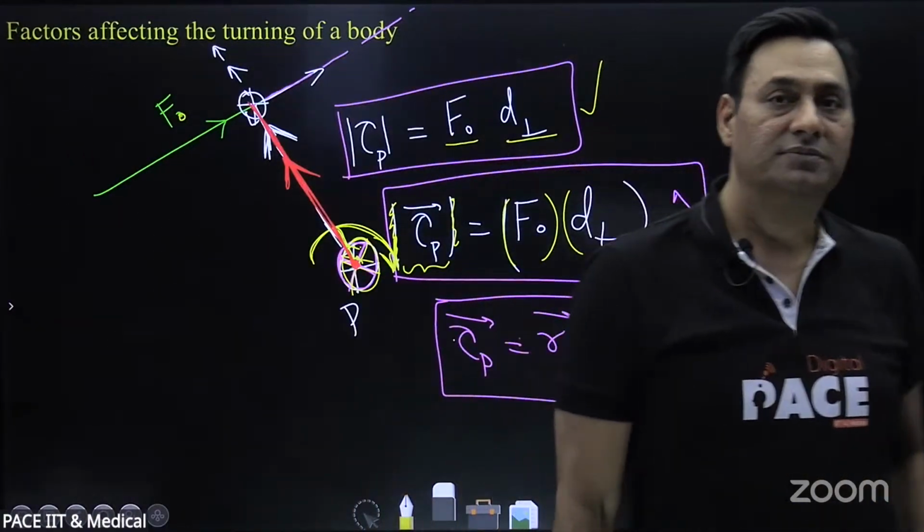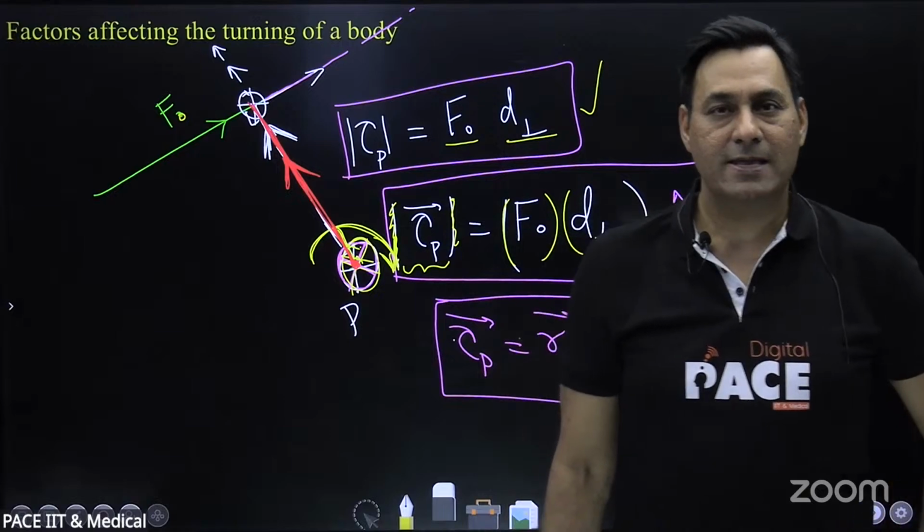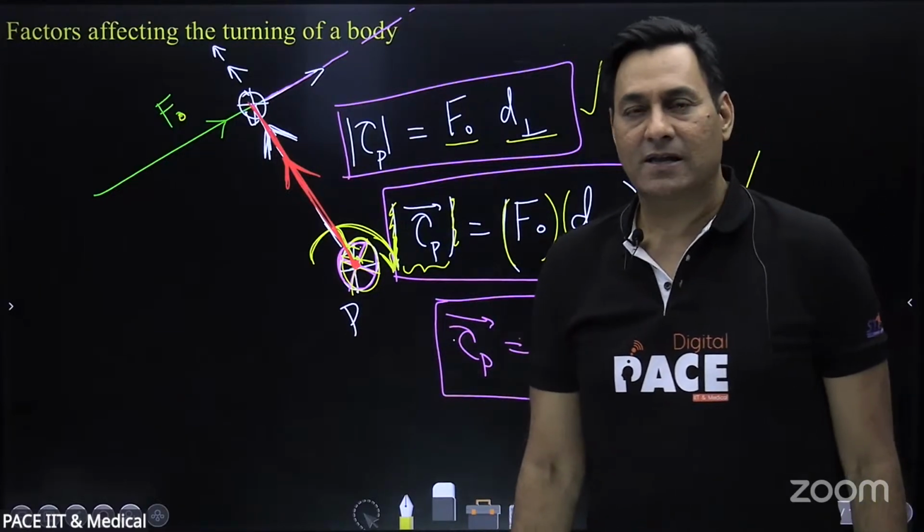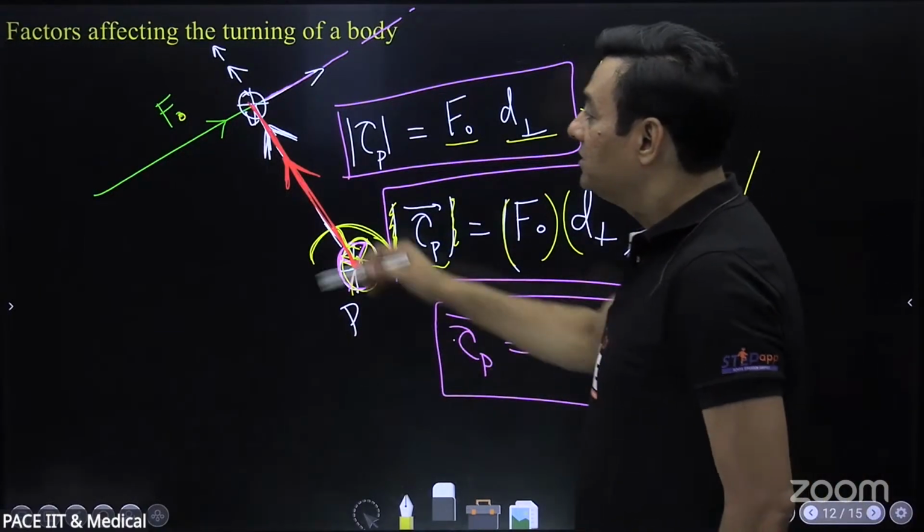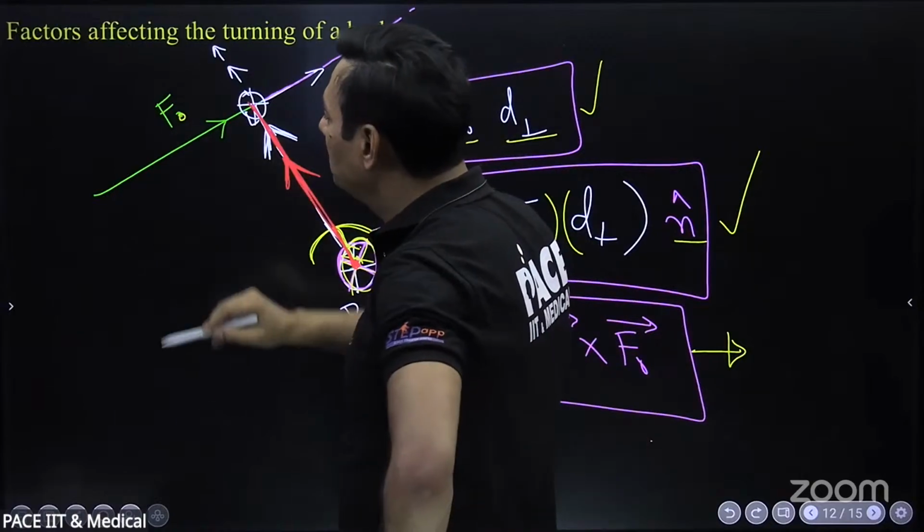Sir, does that mean that if we shift F naught, then the torque will change? If we change F naught magnitude, torque will change.